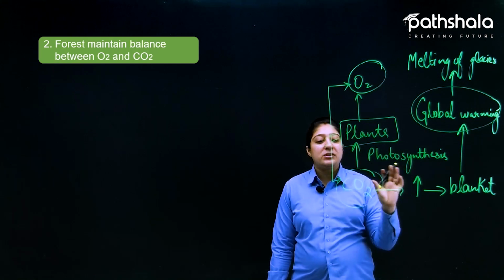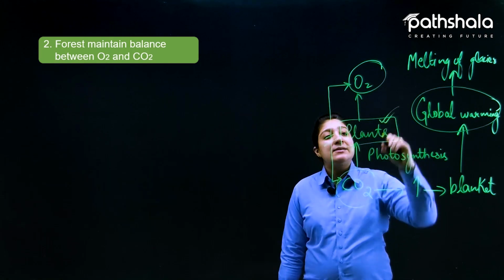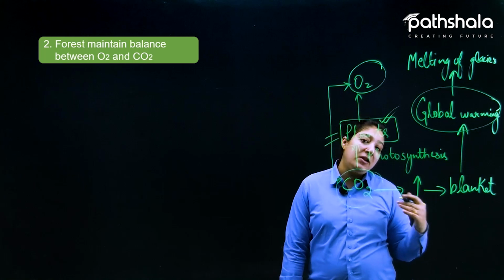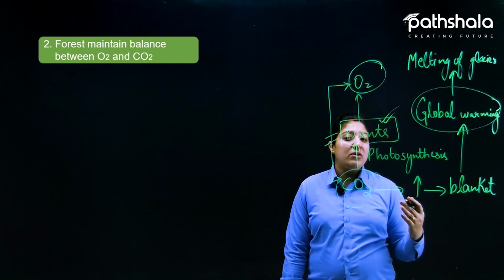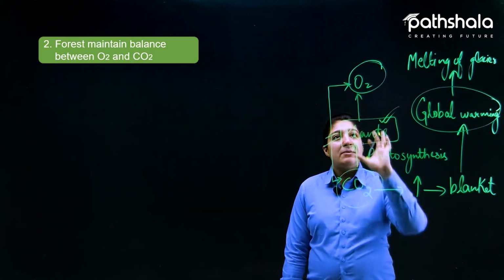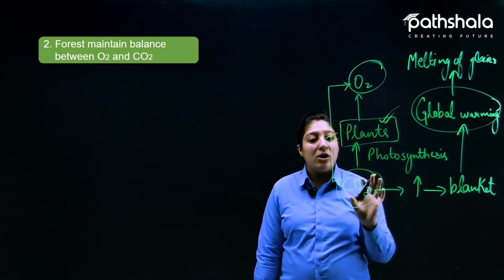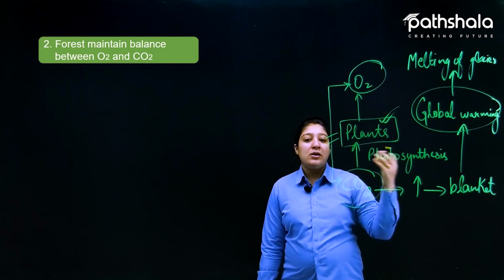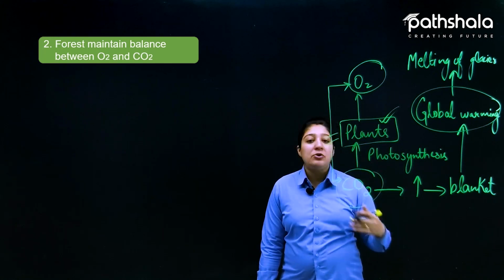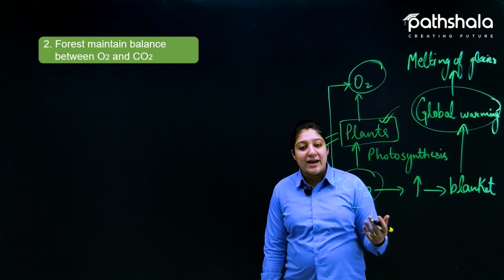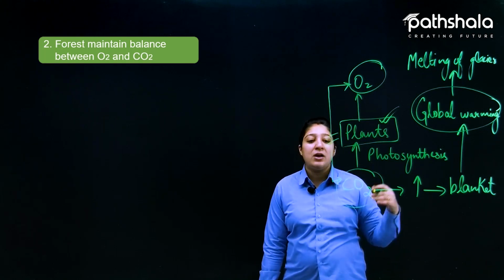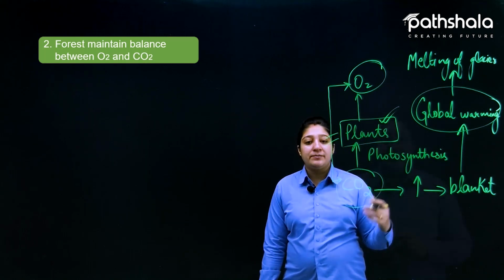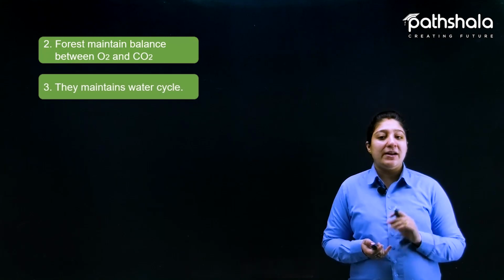If there is a smaller number of plants, or if deforestation keeps on going like this, then the balance of course will be disturbed, and as a result the earth will go into danger, and human species and other living organisms living on the earth's surface will also go into danger. So the next point is that they maintain the water cycle.